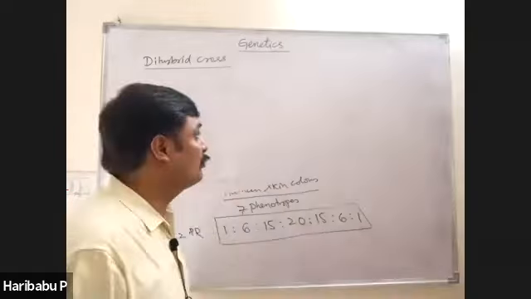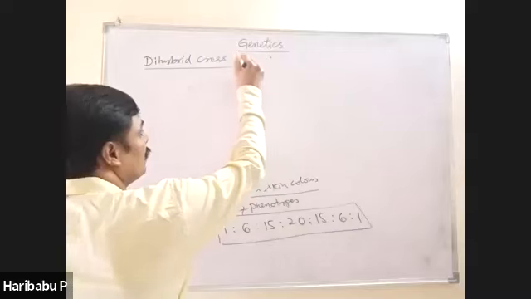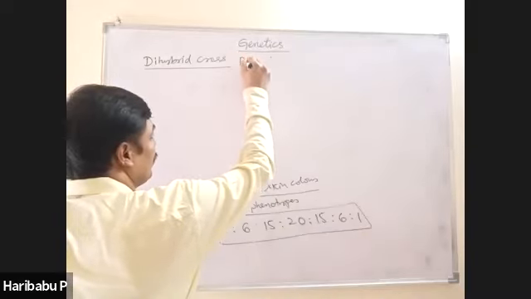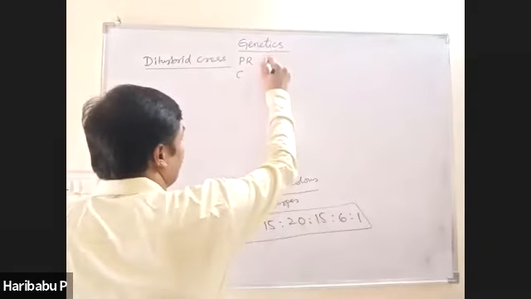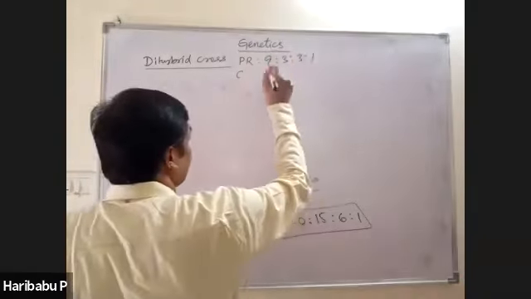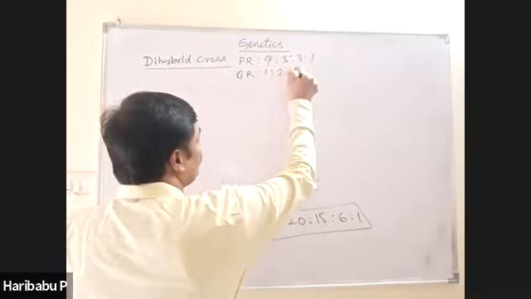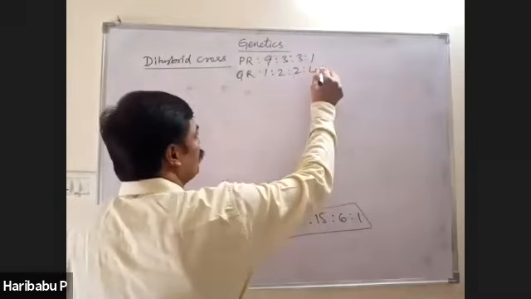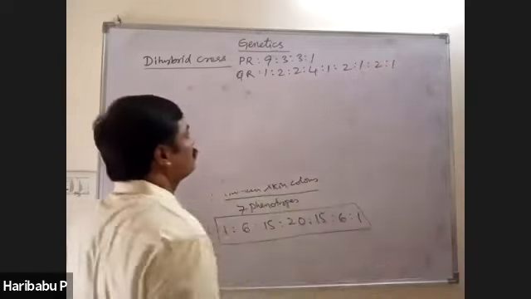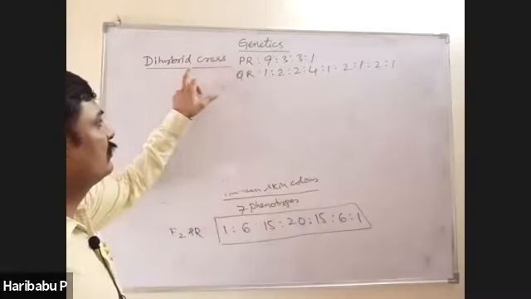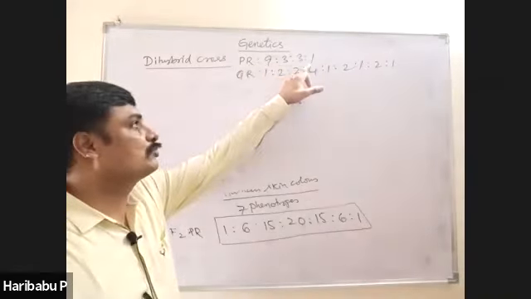From that you have to derive several points. What is dihybrid cross phenotypic ratio? 9:3:3:1.